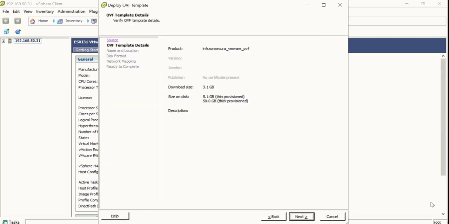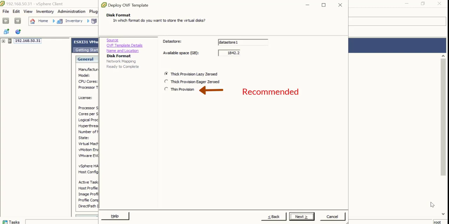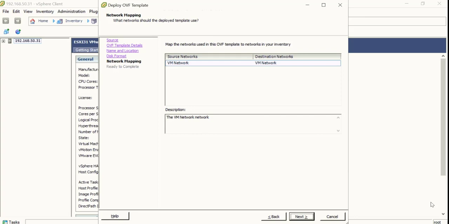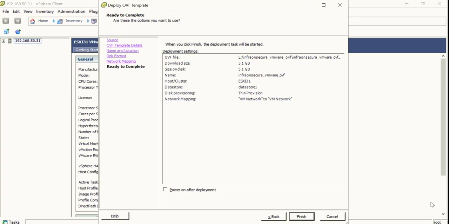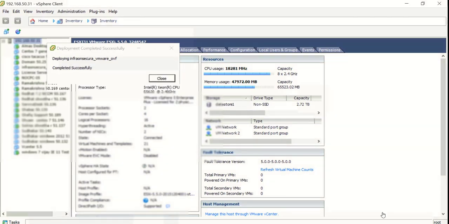Click Next and follow the on-screen process to deploy the OVF template. Once the process is complete, click on Close.